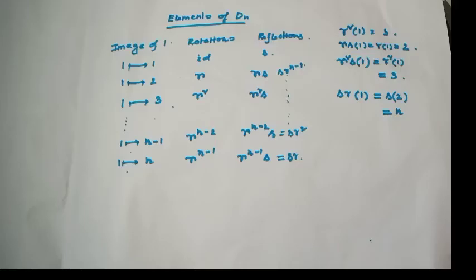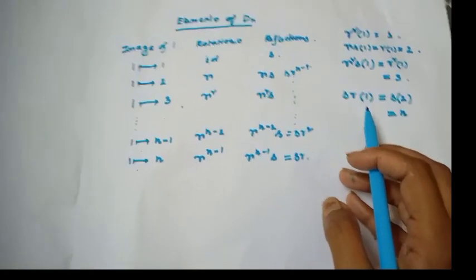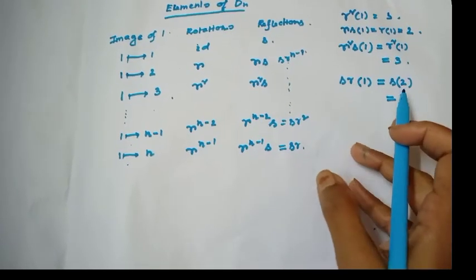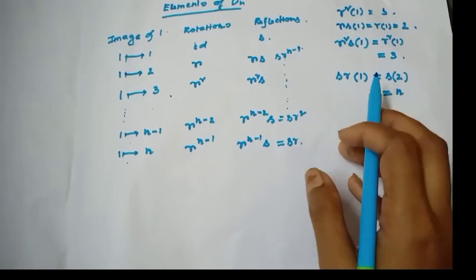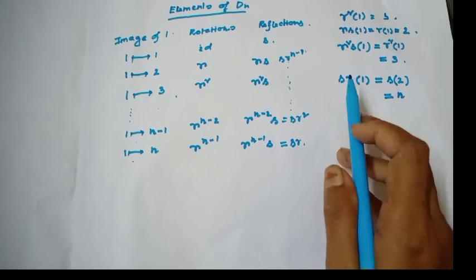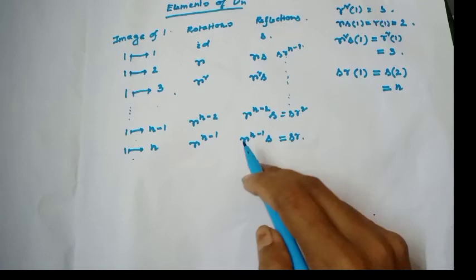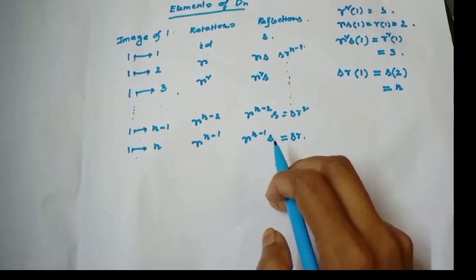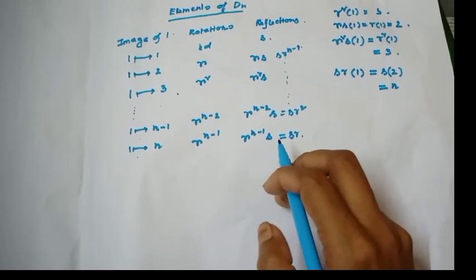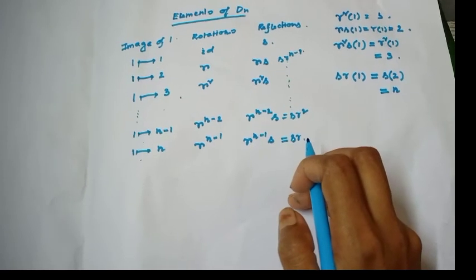Okay? Well. Now my question, what is SR1? SR1 equal to, at first R1 equal to S2. 1 maps to 1, that means 2 maps to n, that means SR1 equal to n, which is equal to R to the power n minus 1 S. That means R to the power n minus 1 S equal to always SR. Are you getting? Well.